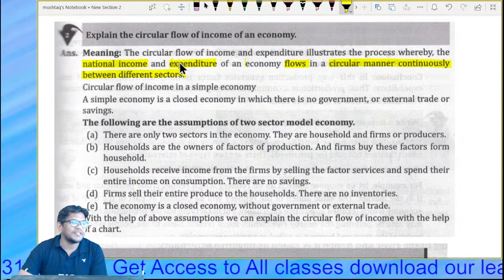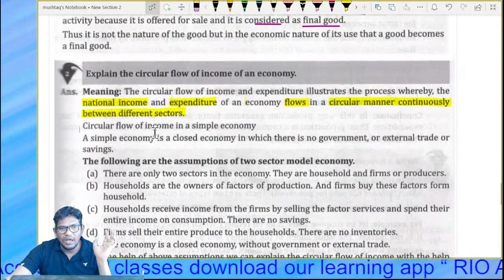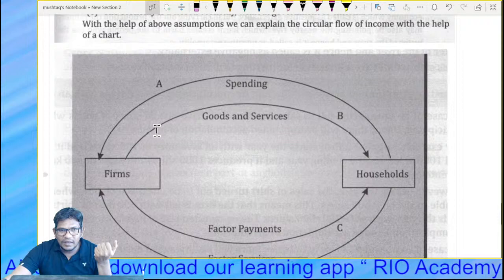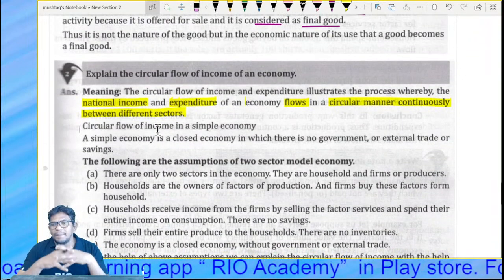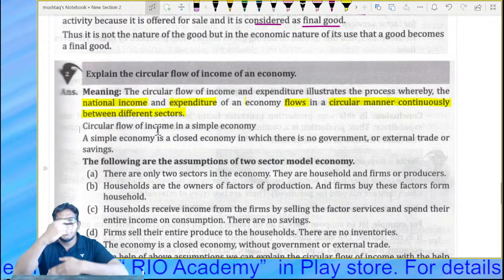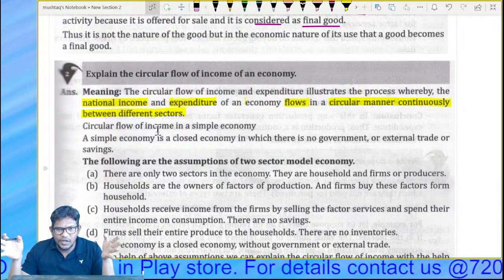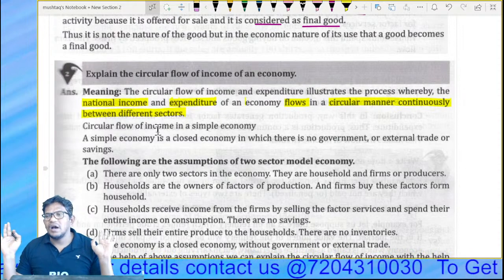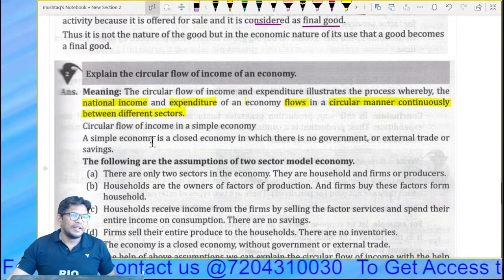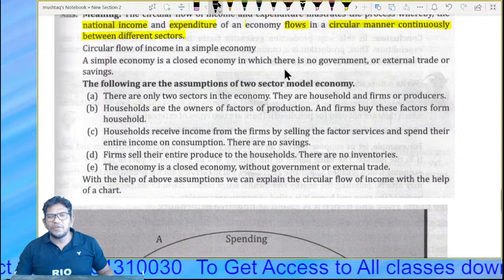Who are the different sectors here? One, we can say households. Second is firms. Look, income and expenditure continuously flow between different sectors of an economy, which is called circular flow of income. Understood, my dear student? Chalo, next start now. Circular flow of income in simple economy. Yes, this is what we need to learn, right?